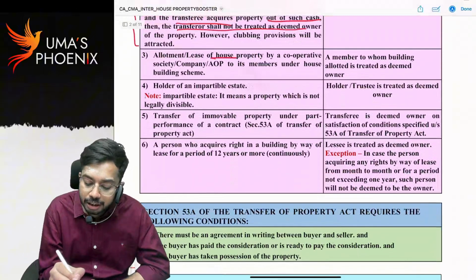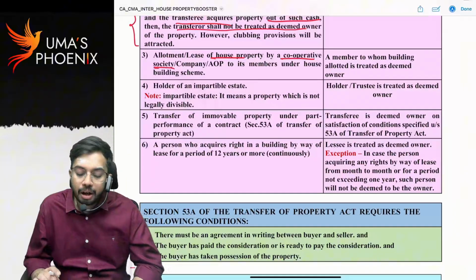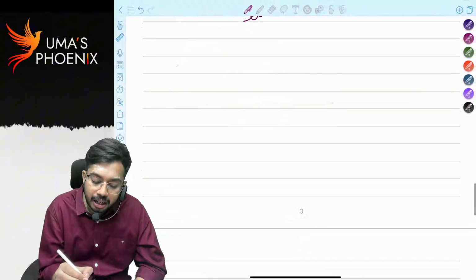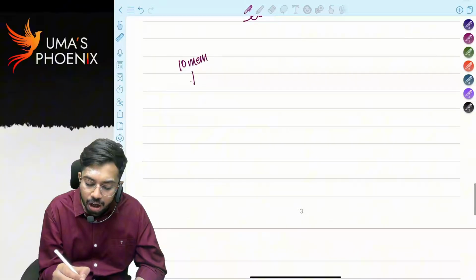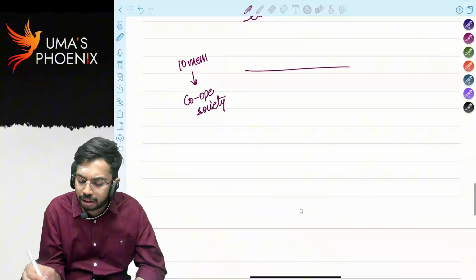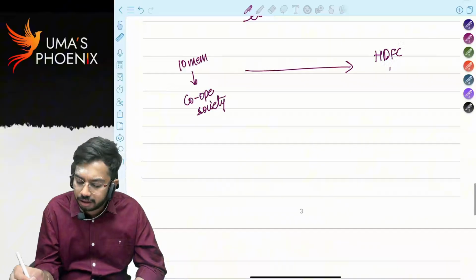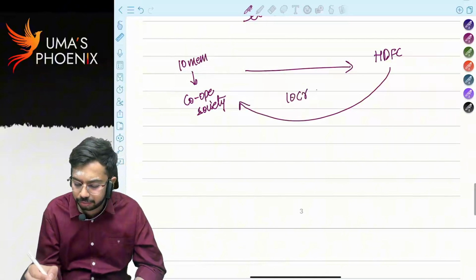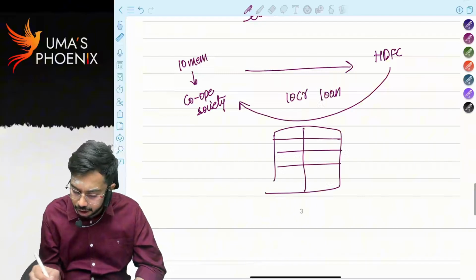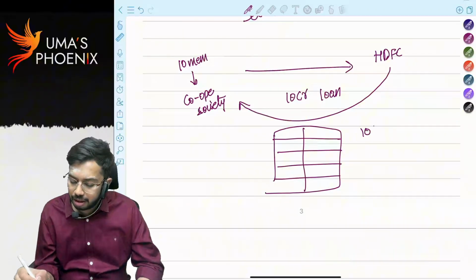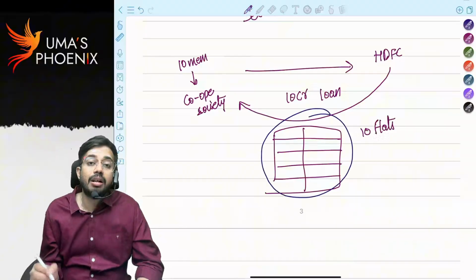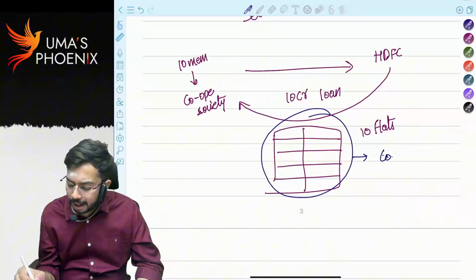Next. Allotment or lease of house property by a cooperative society, company or AOP to its members under house building scheme. What do you mean by this? Let's say there are 10 members. All of them came together and formed a cooperative society. Now this society went to HDFC Bank. They borrowed 10 crores loan. Using this 10 crore loan, they constructed a building consisting of 10 flats. Now, who is the owner of this entire apartments? The owner is cooperative society.